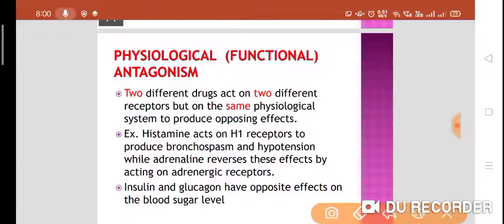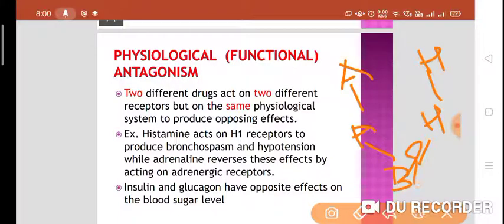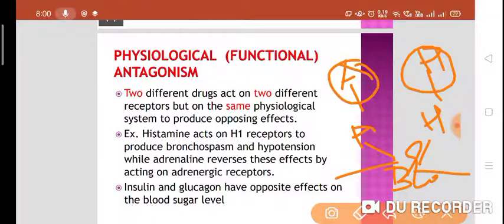Now, we'll take the example of adrenaline and histamine. These are two different drugs. They act on two different receptors. Adrenaline is going to act on the adrenergic receptor, histamine is going to act on the histamine receptor, but on the same physiological system, like bronchial smooth muscle. They both act on the bronchial smooth muscle, but adrenaline will produce bronchodilation and histamine will produce bronchoconstriction or bronchospasm.